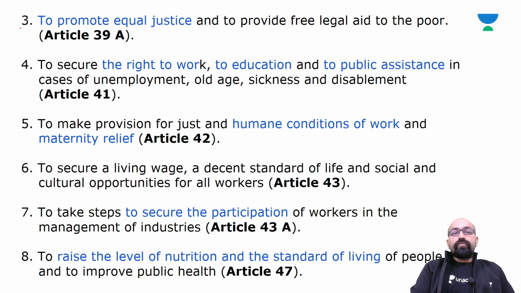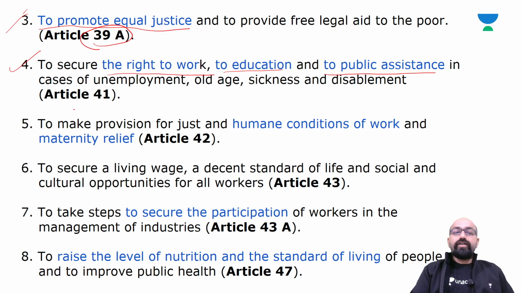Now, the third one is to promote equal justice and to provide free legal aid to the poor, mentioned in Article 39A. Next one is to secure the right to work, to education, and the right to public assistance in cases of unemployment, old age, sickness, and disablement.